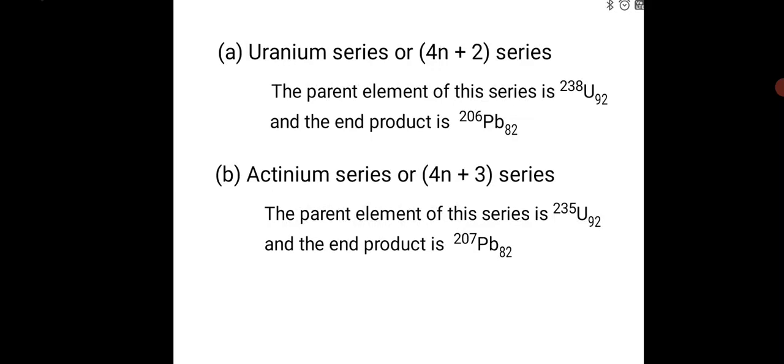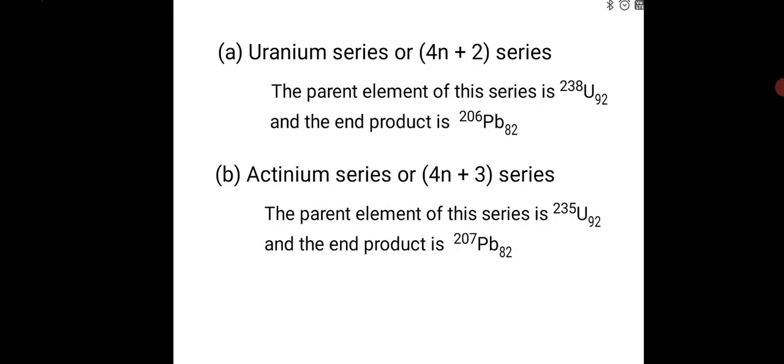Next one is the actinium series. It is also known as the 4n plus 3 series. Here also the parent element is uranium 235. It undergoes decay into daughter nuclides, and the stable end product is lead 207. This series is also known as 4n plus 3 because this series has masses in integral multiples of 4 plus 3, or 4n plus 3.